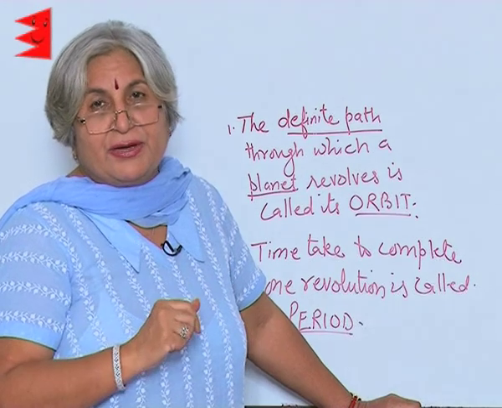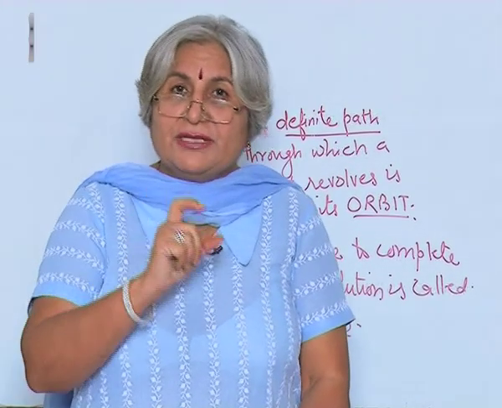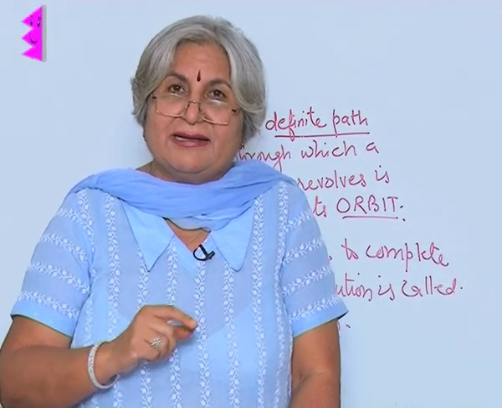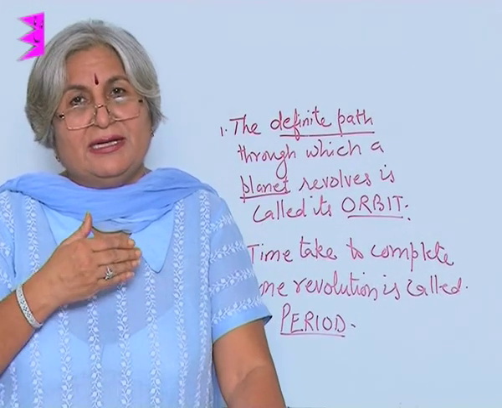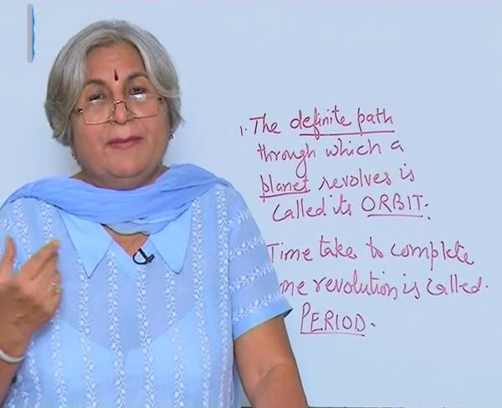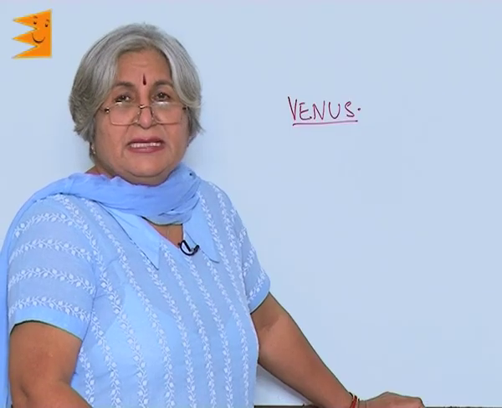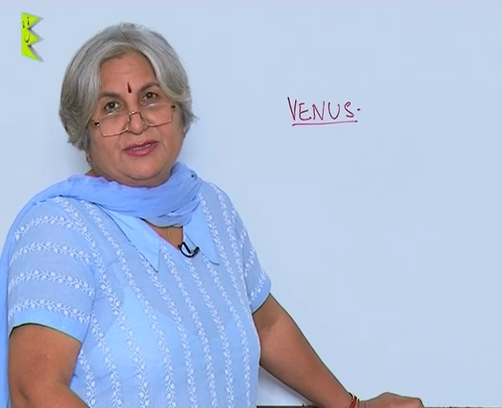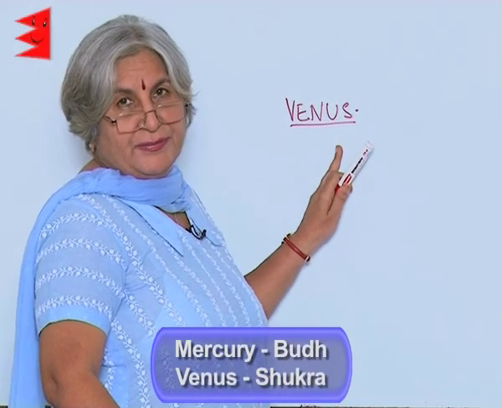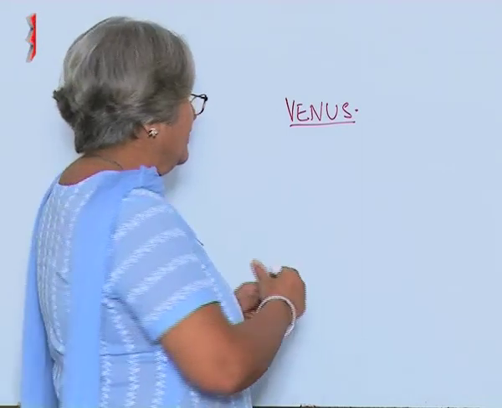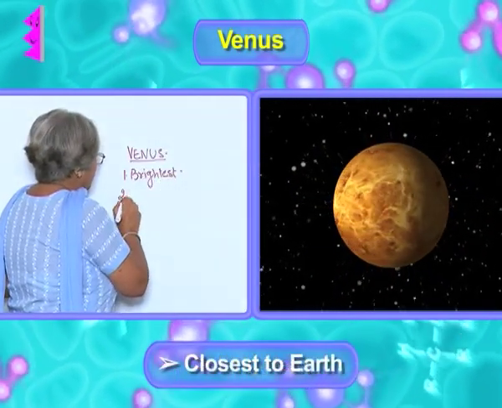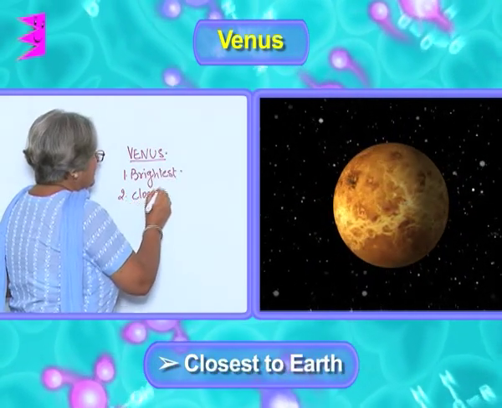And in the case of Uranus and Neptune, from circular the orbit becomes elliptical. So, this is another characteristic, that as we move outwards towards the outer planets, their orbits are not circular but elliptical. These planets also have Hindi names, like Mercury is called Budh and Venus is Shukra, Shukra Tara. Now, Shukra Tara is the brightest of all, and also it is closest to Earth.